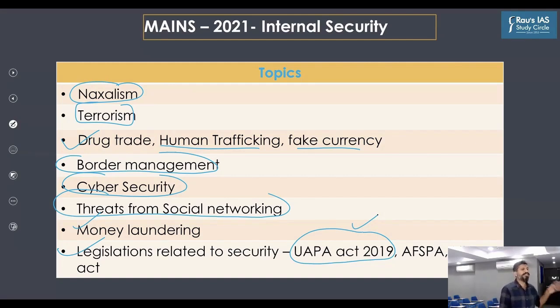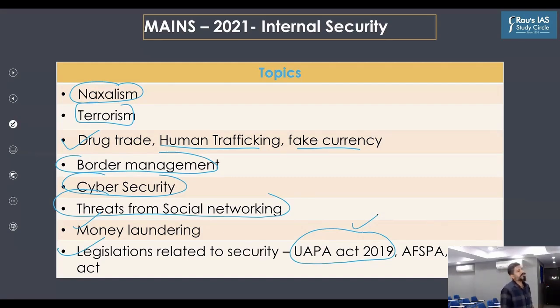Now, how do you prepare these themes and what are the aspects that you need to cover? In this line, if you look at the previous year questions properly of the last 6 to 7 years, you will yourself understand that, okay, these are the parts that need to be prepared properly to answer the questions if any is asked from any of these topics. So let us look at how the questions have been asked from different themes.